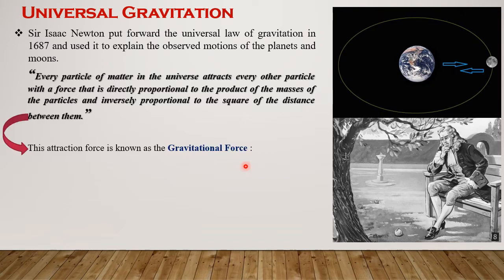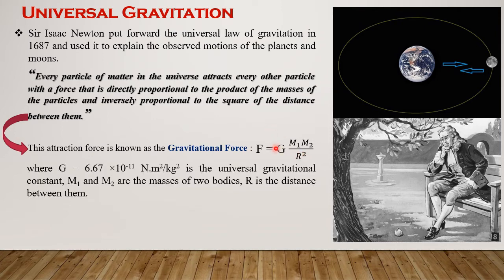The attraction force is known as the gravitational force, which is denoted by F, and F is equal to G into the product of the masses of the particles, divided by the square of the distance between them, where G is the universal gravitational constant, which has a fixed value of 6.67 into 10 to the power minus 11 Newton meter square per kg square.